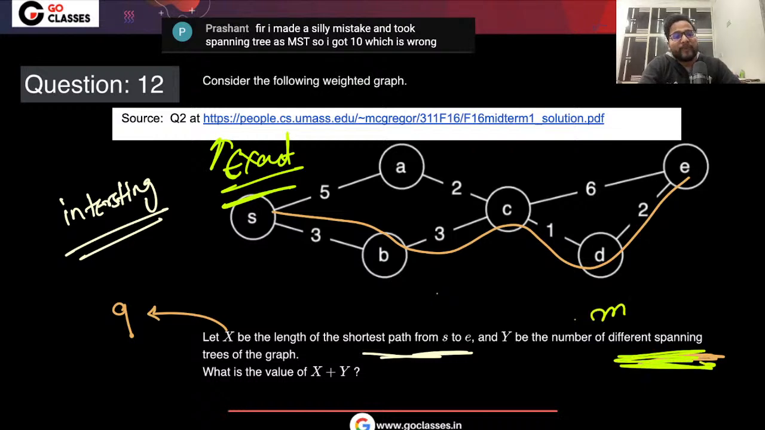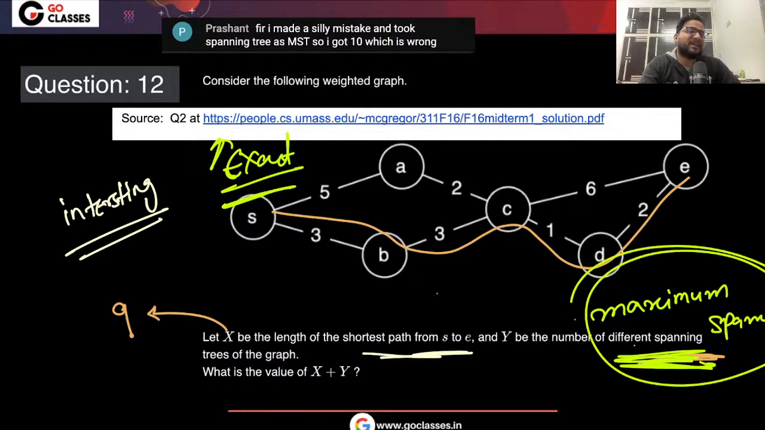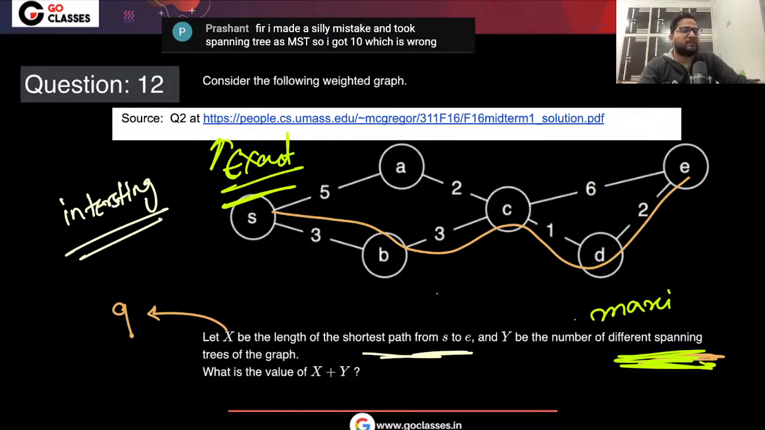They may ask about maximum spanning tree. They may definitely ask about maximum spanning tree. In that case, what you will be doing, you will take the maximum edges. Just like minimum edges, you will take first max, second max, third max, like that. So they can definitely ask. So don't assume that they will always be asking minimum spanning tree.